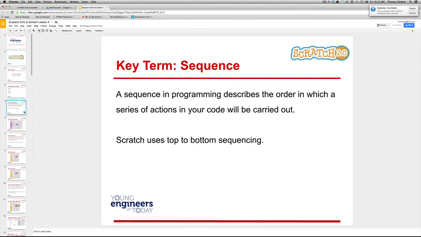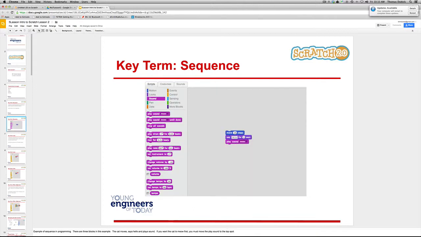Now, a sequence in a program describes the order in which a series of actions in your code will be carried out. I'm never going to ask you to memorize that. All I want you to do is realize the order matters. So if you put in move 10 steps, say hello for 2 seconds, play sound, think about what would be the last thing to happen in this bit of code. And if you played sound and moved that up to the front, what would be the first thing that happens?